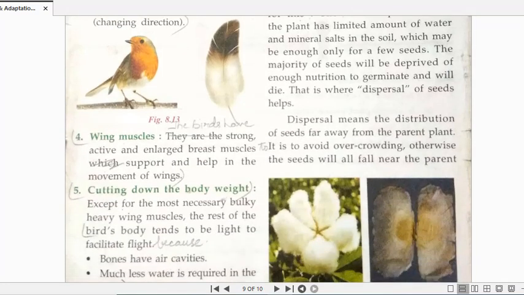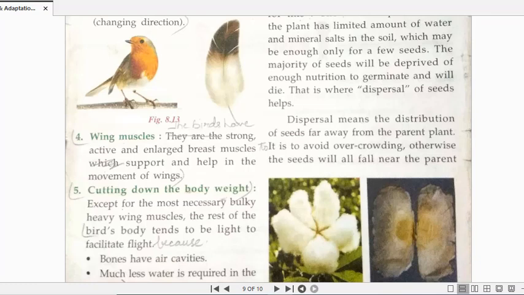Okay, then we have wing muscles. Now see, the muscles present in the wings are very strong and active, right? These are the muscles which support and help in the movement of the wings, because of which the birds are able to fly. Okay? So the flying of birds is mainly because of the wings only. So the wings have to be very strong, and these wings are supported by muscles which are very strong and very active.